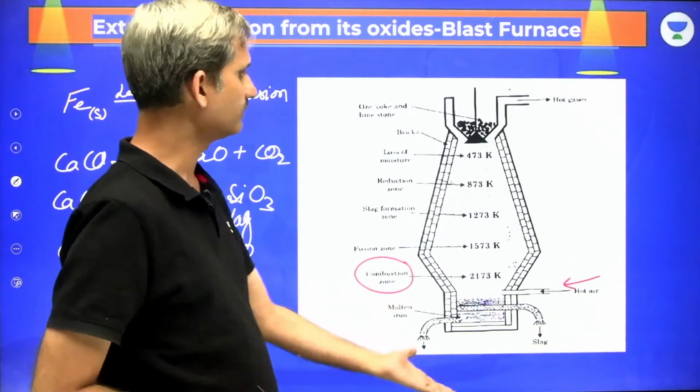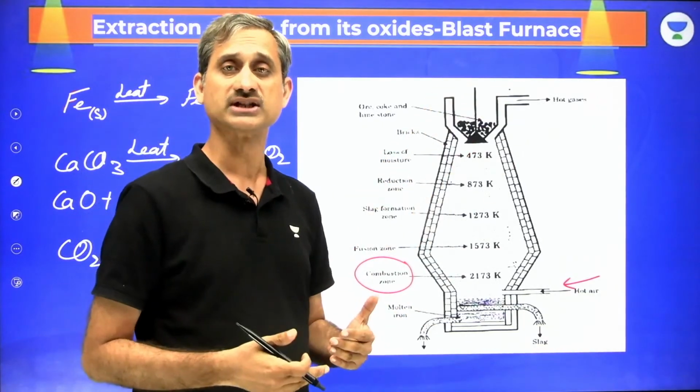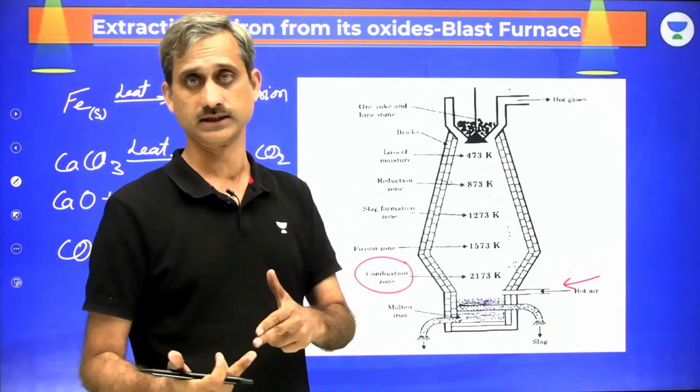Please remember, when we talk about the blast furnace, the reducing agent is not carbon, but carbon monoxide.